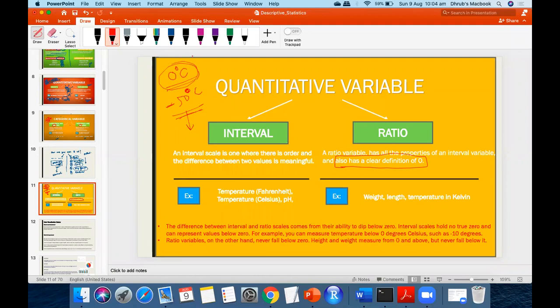Okay, let's take it in this way. There are 2 points. For example, degree Celsius.